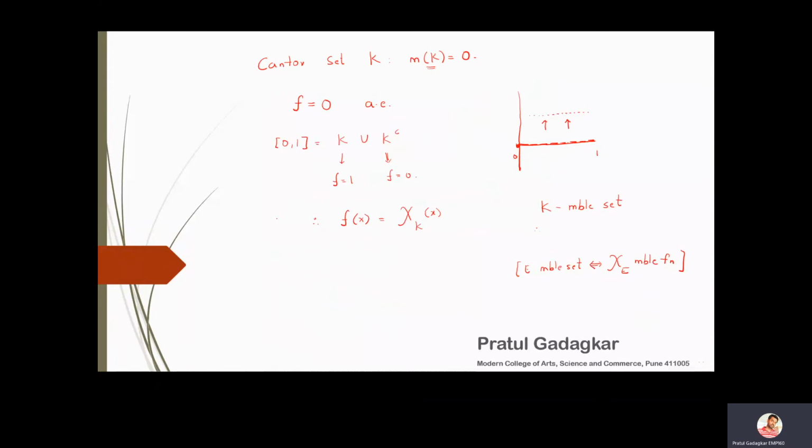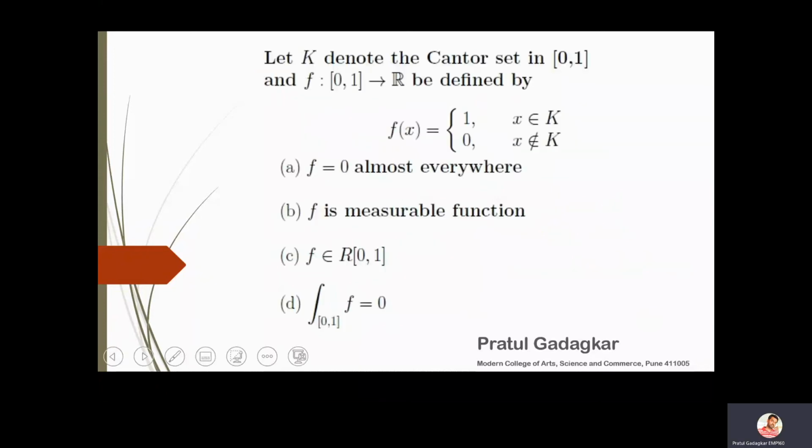So K is a measurable set, which means chi K is a measurable function, and therefore f is also a measurable function. With this, my first two options have now become correct.